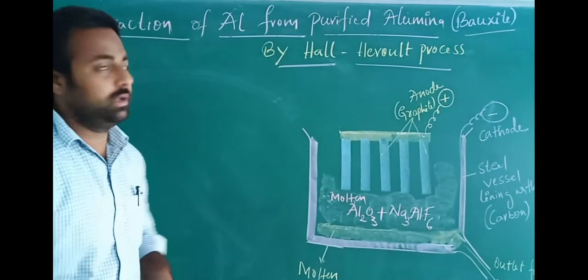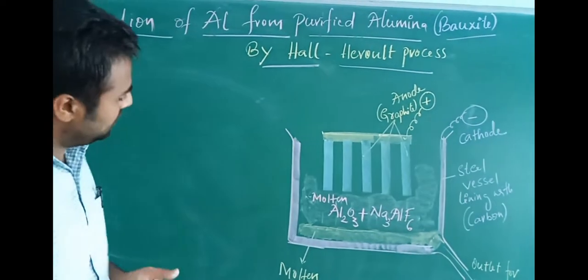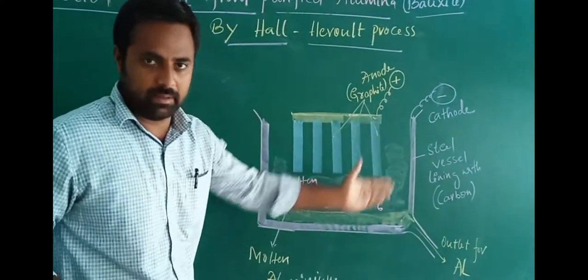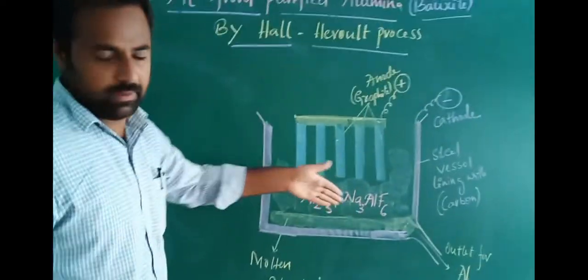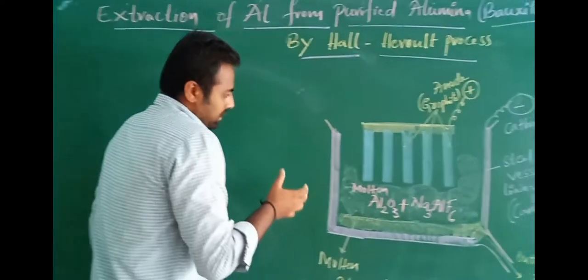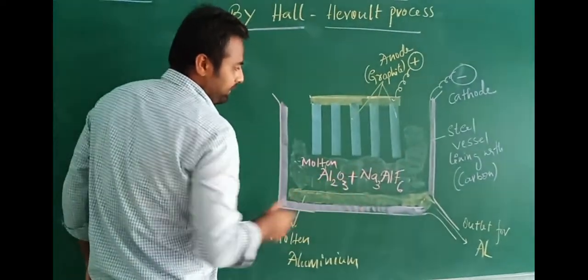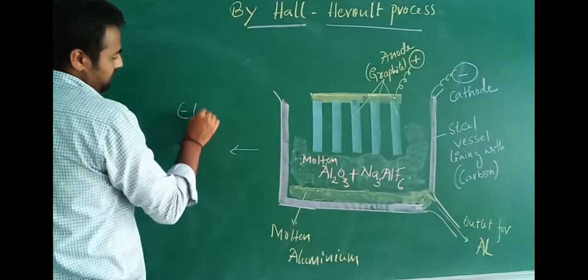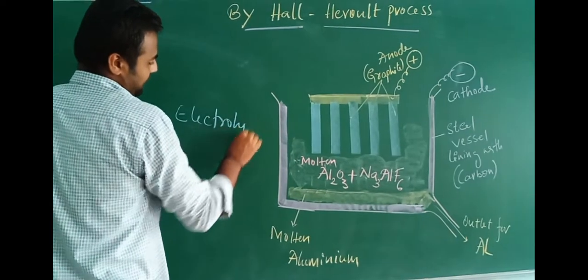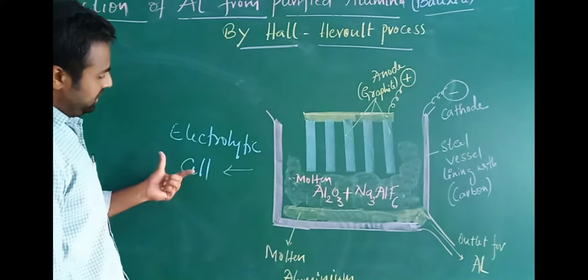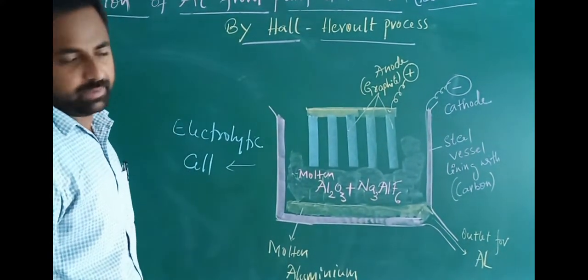To understand this extraction, you can see the diagram here. This is the experimental setup we need for this extraction. Let us describe this system. We simply call it as electrolytic cell. I hope you have studied about this concept in the electrochemistry chapter.